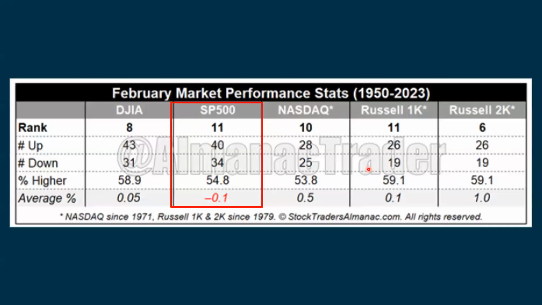And then this is looking from 1950 up to 2023. How does the S&P perform during February? We're up 40 times, we're down 34 times. So that's a total of 74 years they're measuring, where we're up 54.8% of the time. But even though we're up more than down, we do have a negative return for the month.